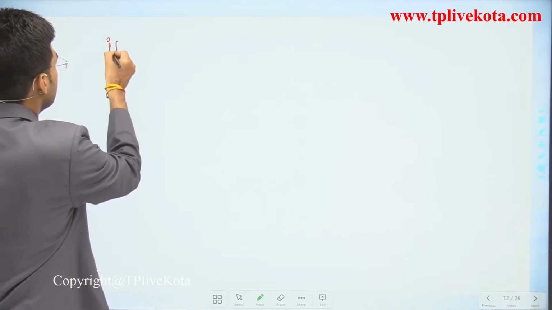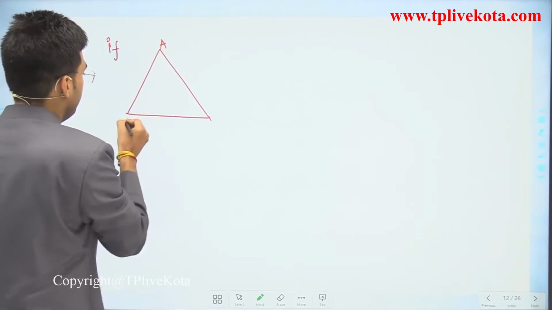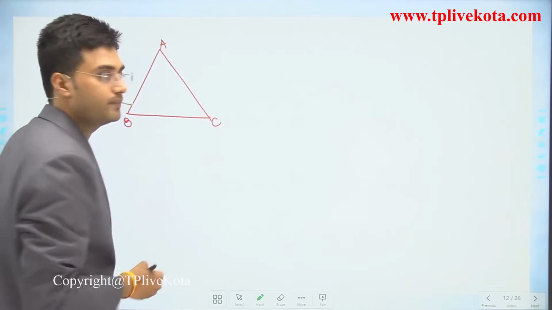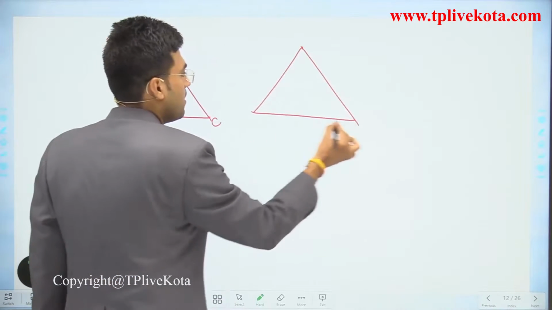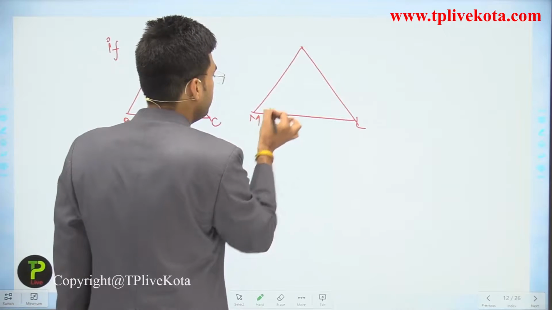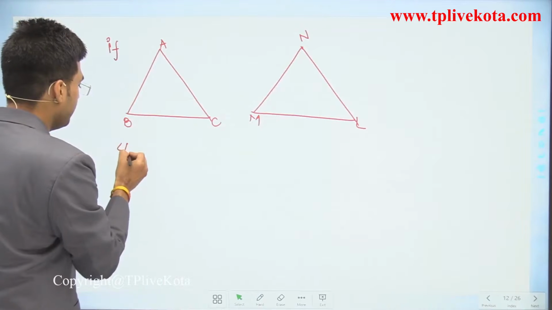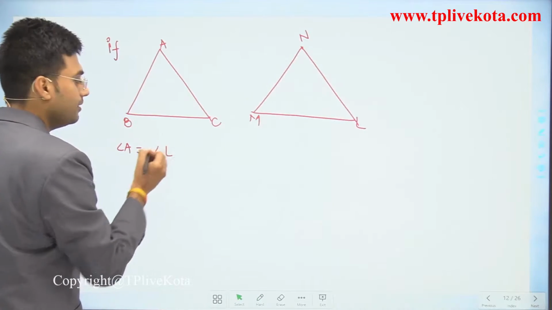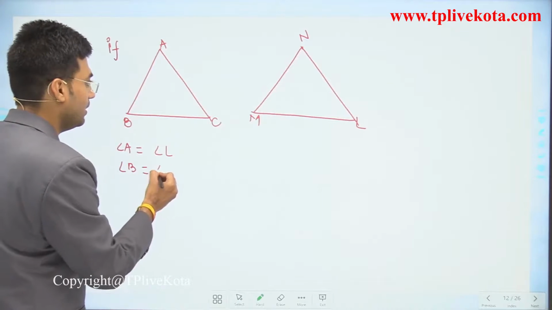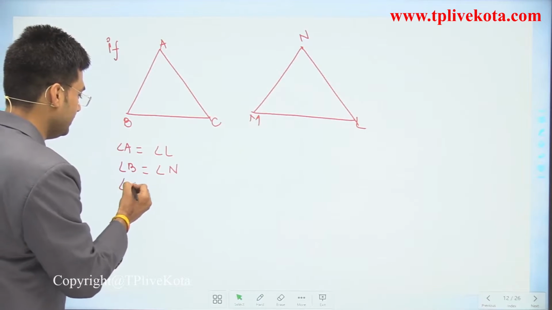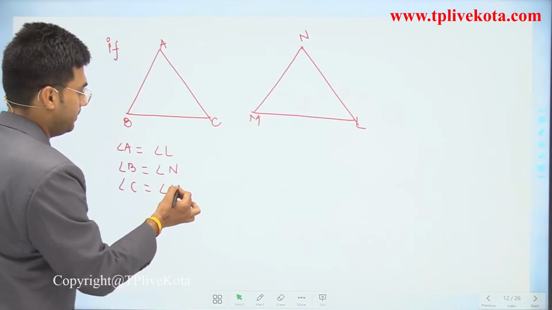If we have two triangles ABC, and this is another triangle LMN. If angle A is equal to angle L, angle B is equal to angle N, and angle C is equal to angle M. Clear?